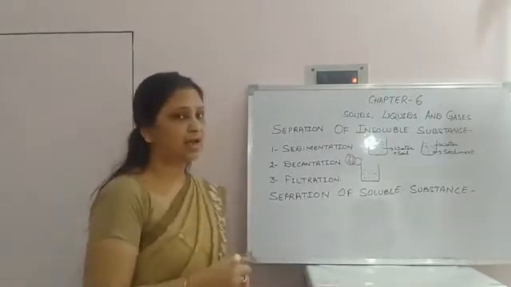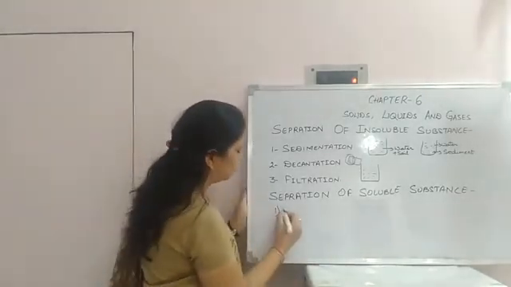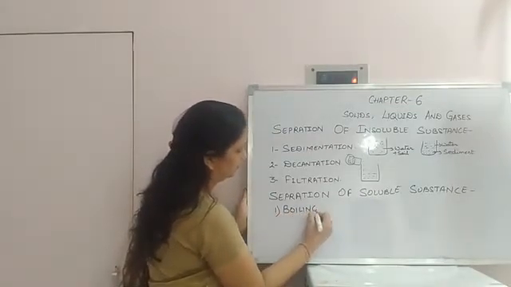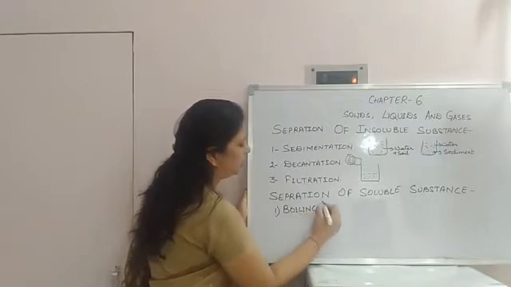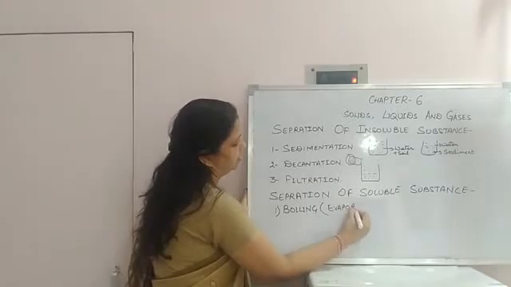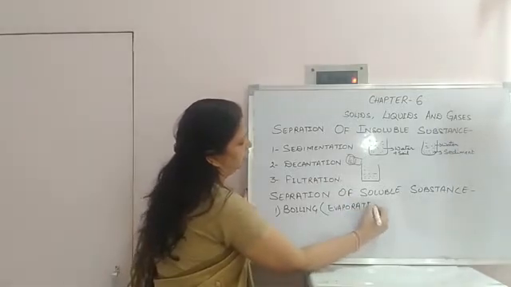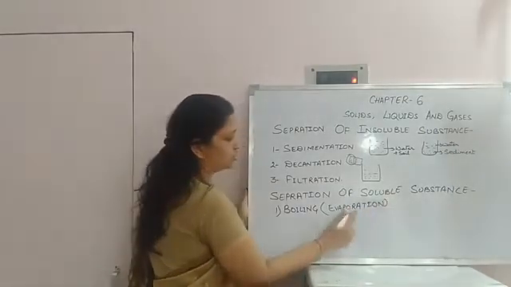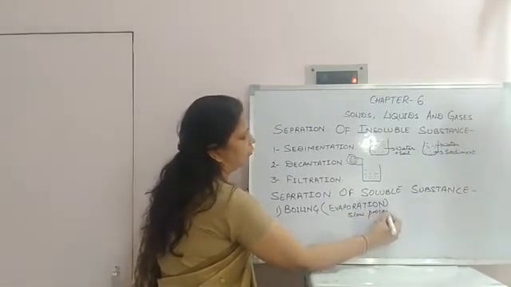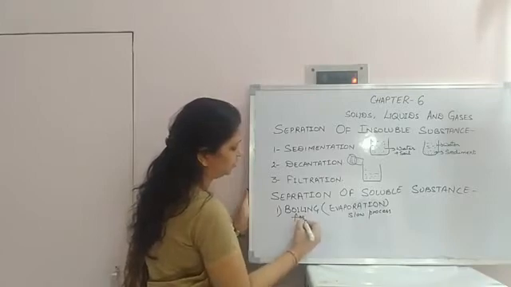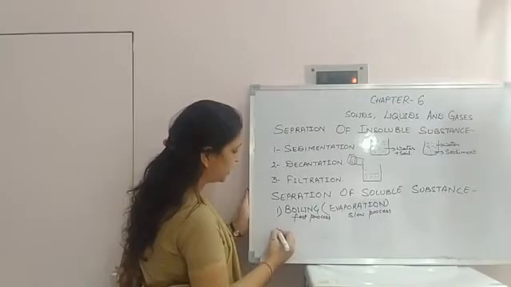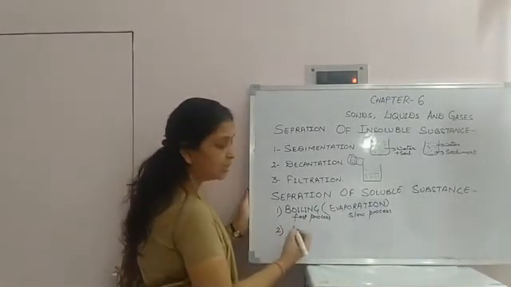These two methods are: first one is boiling or evaporation. Evaporation is a slow process and boiling is a fast process. Then the second one is distillation.